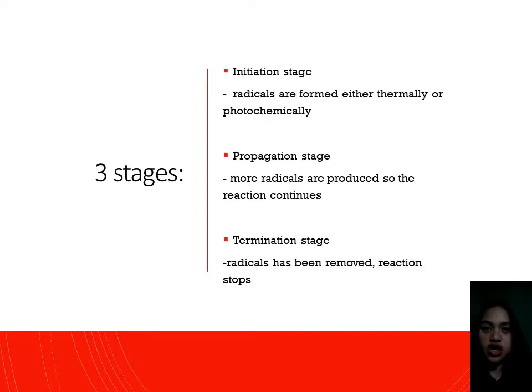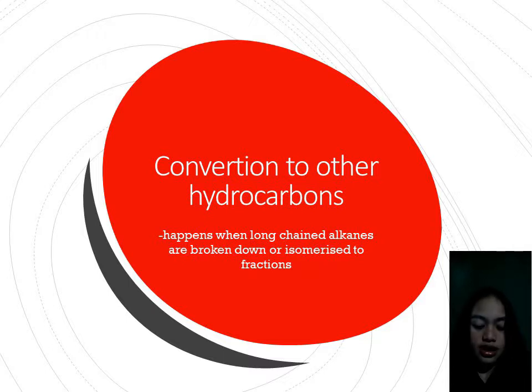First, the initiation stage. During this stage, important radicals are formed either thermally or photochemically. Second, the propagation stage. Here, radicals react, but more radicals are produced so that the reaction may continue. Third, the termination stage. Radicals come together to produce normal molecules, and radicals are removed, thus the chain is broken and the reaction stops. And last, the conversion to other hydrocarbons.